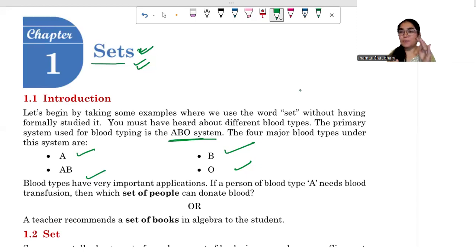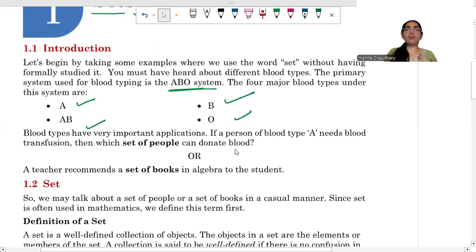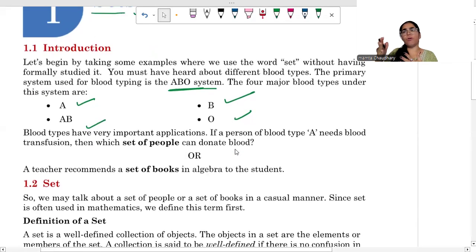You don't know the formal definition of set, but still you are using the word set many a times in your life. For example, if your teacher suggests that for maths or algebra you should refer to these books, your teacher is suggesting you the set of books.